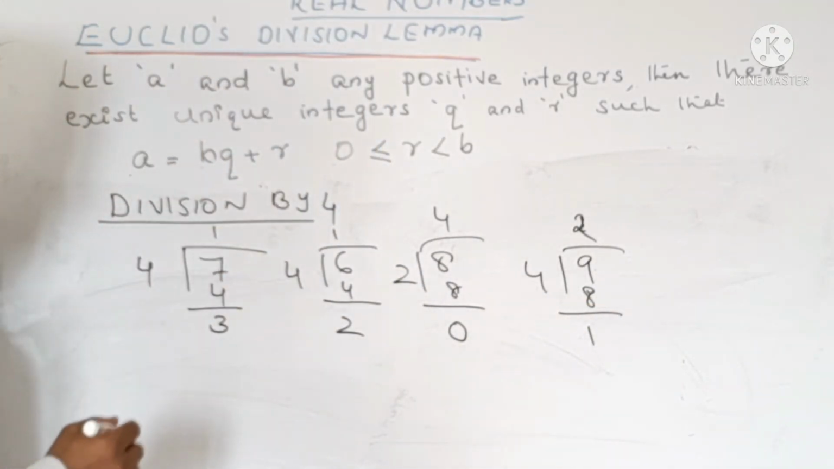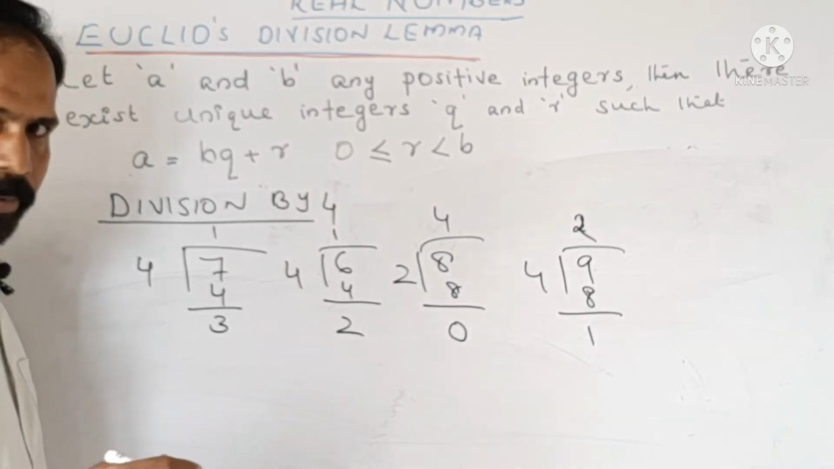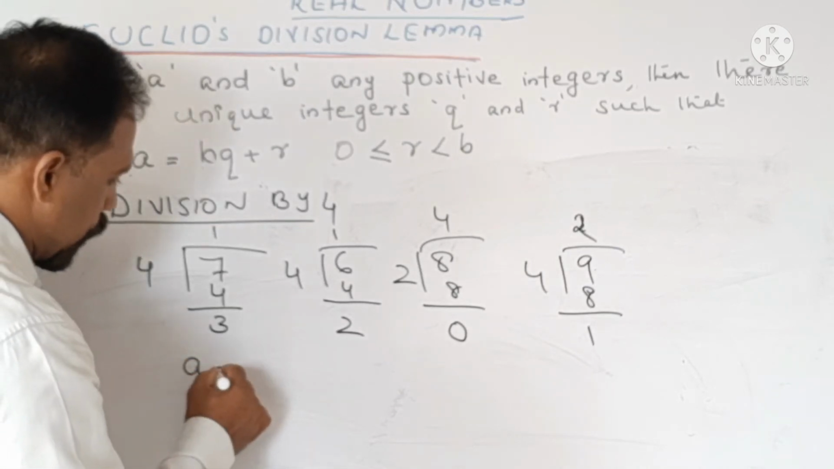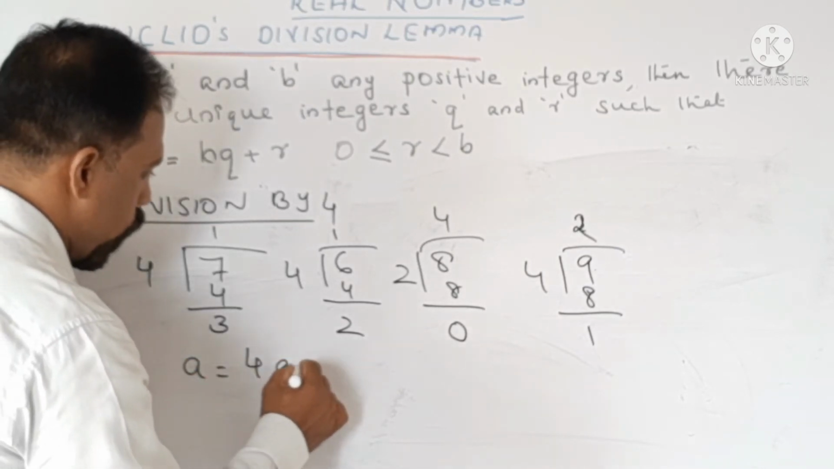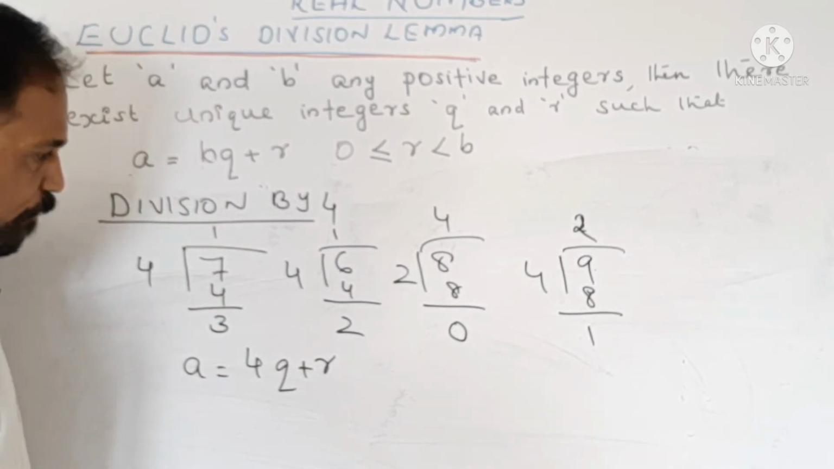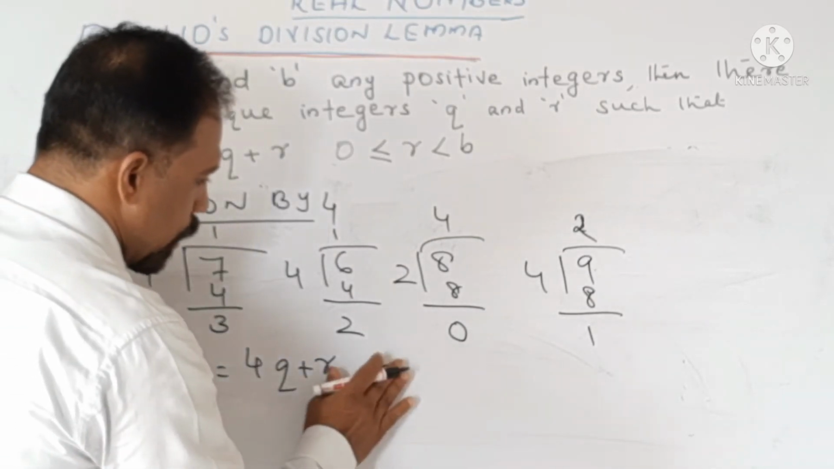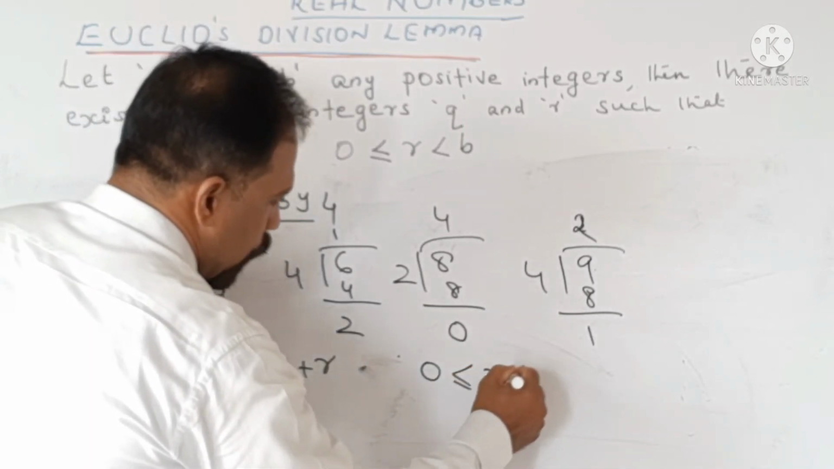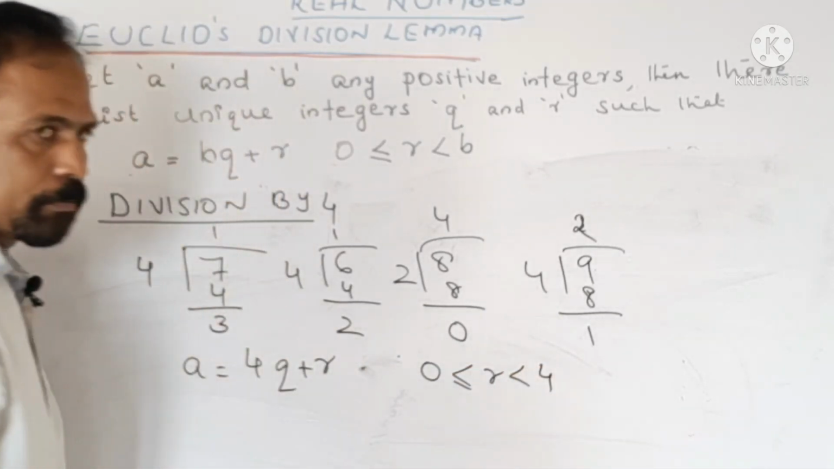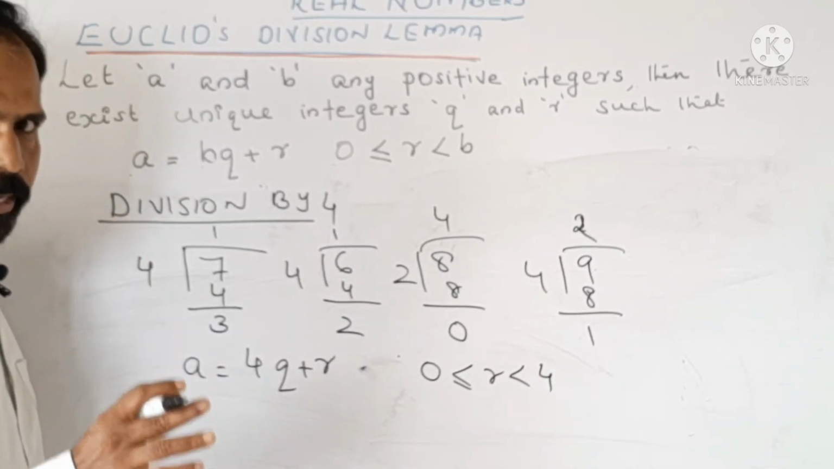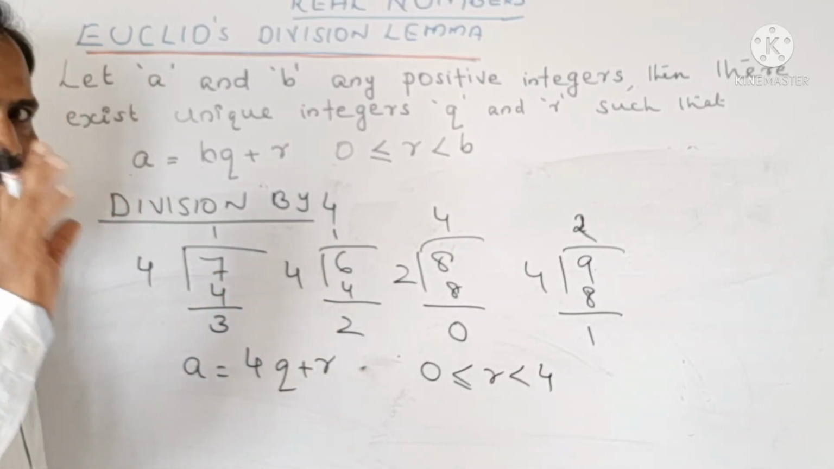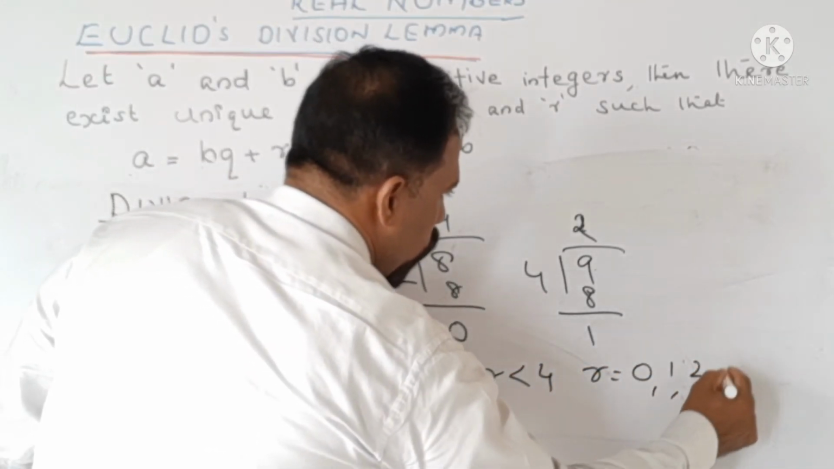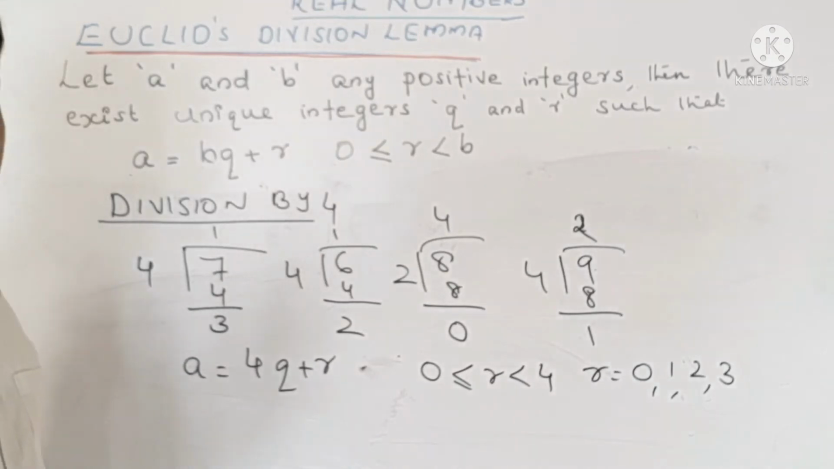If I take 9 by 4, I will get a remainder 1. So, in our case, according to Euclid's division lemma, I can represent any integer a is equal to 4q plus r, where r is less than 4. The remainder will always be less than 4. It can take 3 values. R can take 0, 1, 2 and 3. There are only 4 cases.